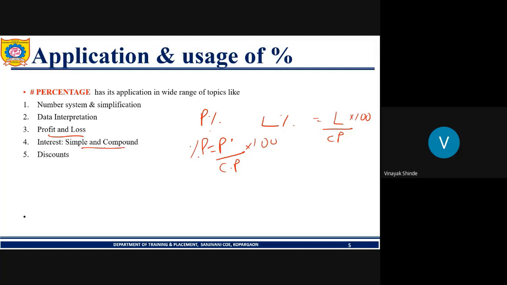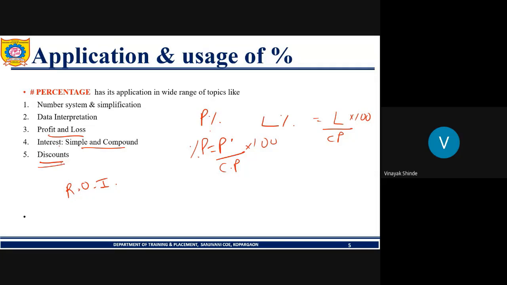Then we have the use of simple interest and compound interest, in which we have the concept of rate of interest. Rate of interest is the amount of interest which is paid on money which is deposited. The extra amount of money we get at the end of the time period of investment is nothing but interest.